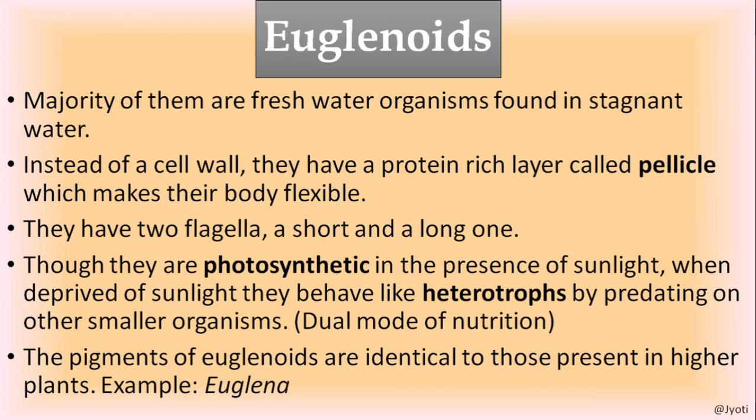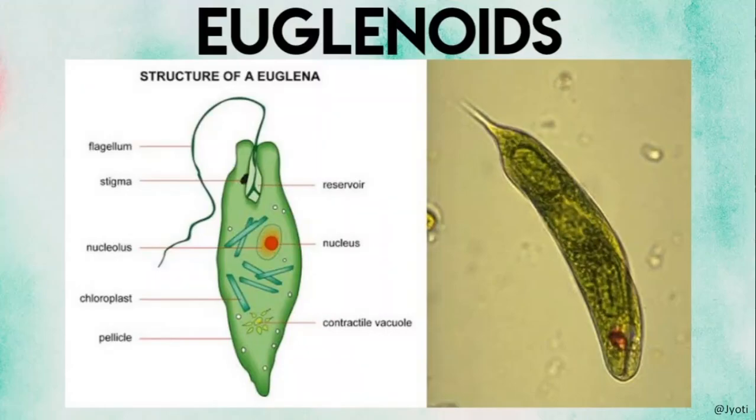Okay. And the most important thing is that the chlorophyll pigment present in the euglenoids is similar to that present in higher plants. And the most common example is Euglena. So, see, it is very easy to remember the name initially, because you are very fresh for this course, that is biology. You may find it difficult to memorize the terms, but if you memorize the group, then easily you can memorize the example. Or if you memorize the common example, then you can memorize the name of the group.